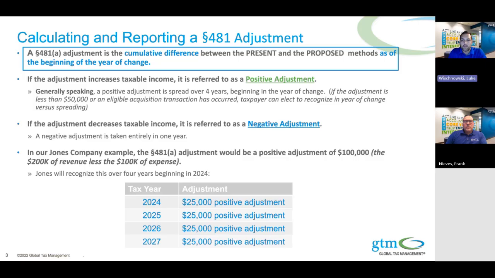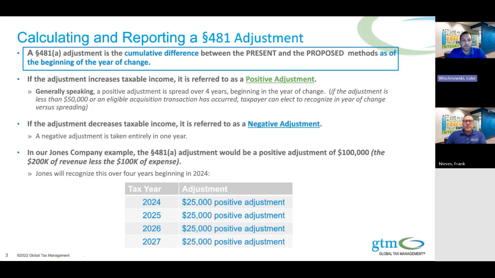An exception applies if the adjustment is less than $50,000 or an eligible acquisition transaction has occurred. In this case, the taxpayer can elect to recognize in the year of change versus spreading. If the adjustment decreases taxable income, it is referred to as a negative adjustment. A negative adjustment is taken entirely in 1 year.